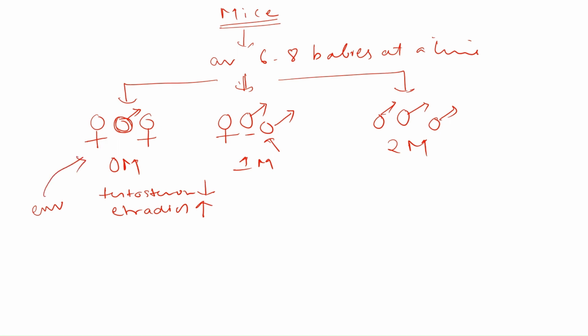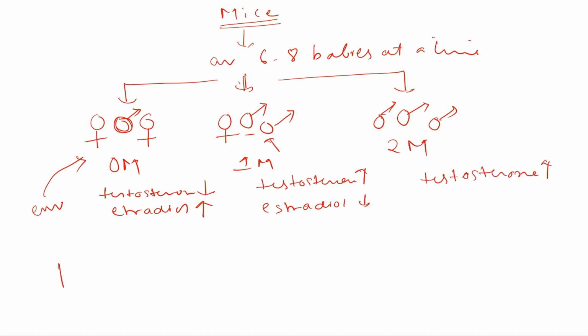So here the center male is getting more estradiol. In the second condition, the testosterone concentration is more because two males are there, and estradiol concentration is less because there is only one female. In the third condition, only testosterone, no estradiol.